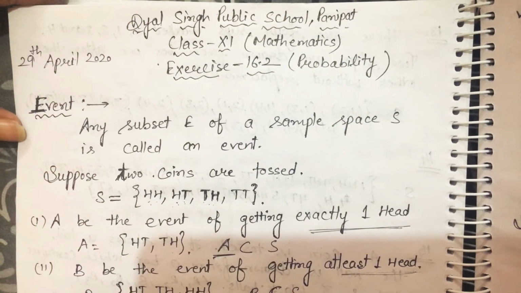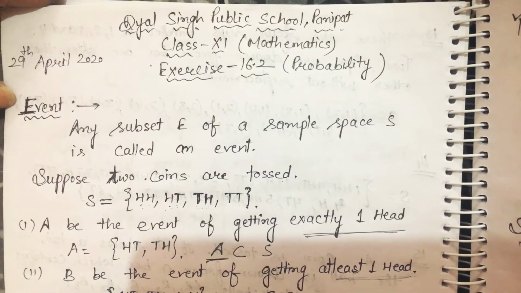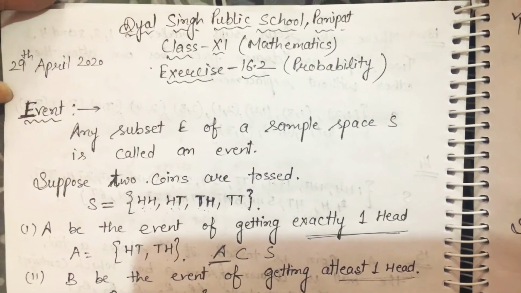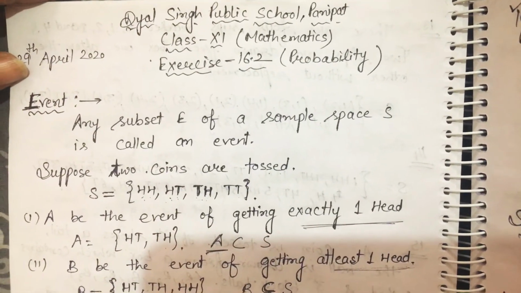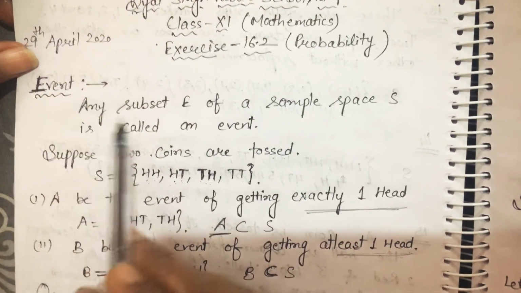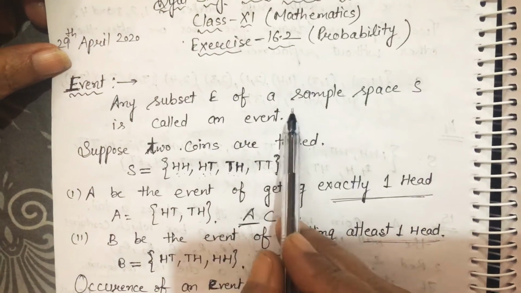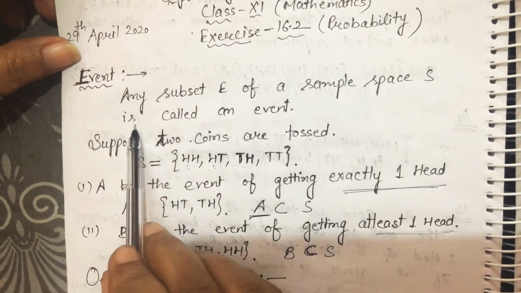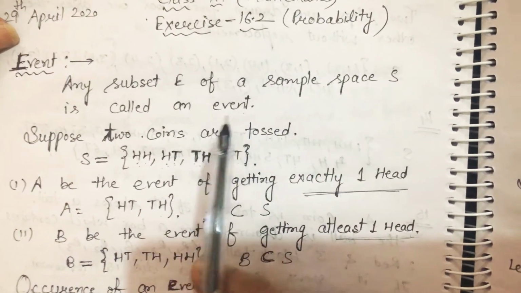Hello everyone, I hope you have completed exercise 16.1 and today we will discuss some topics. So the first topic is event. What is an event? Any subset E of a sample space S is called an event.